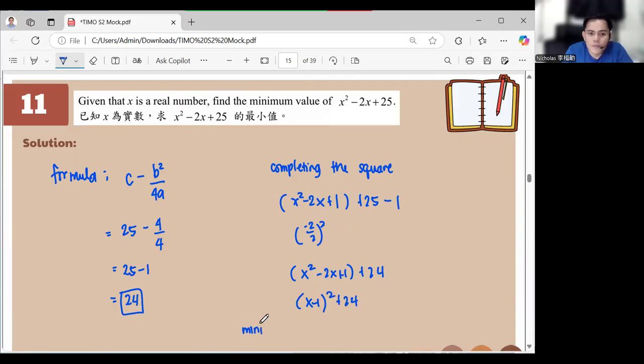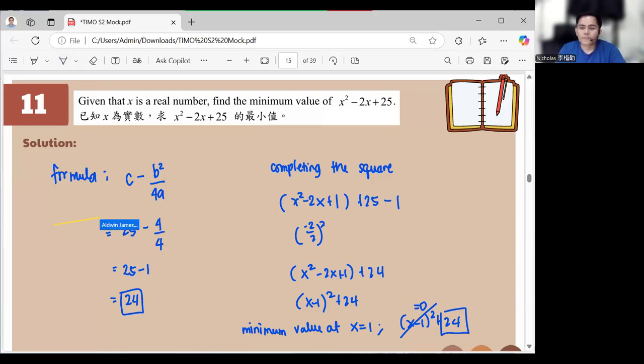So the minimum value is at x equal to 1. Hence, we will have x minus 1 squared plus 24, with the squared part being 0. And the answer for the minimum value is 24. Okay? So for easy questions like this, secondary 1, secondary 2, you can use the formula, which is c minus b squared over 4a. But when it comes to difficult questions, secondary 3, senior secondary, you use completing the square. Okay?